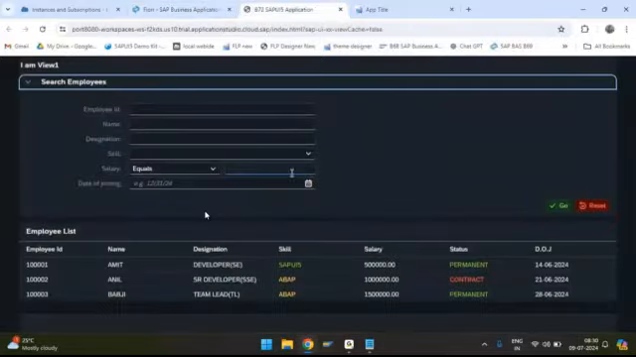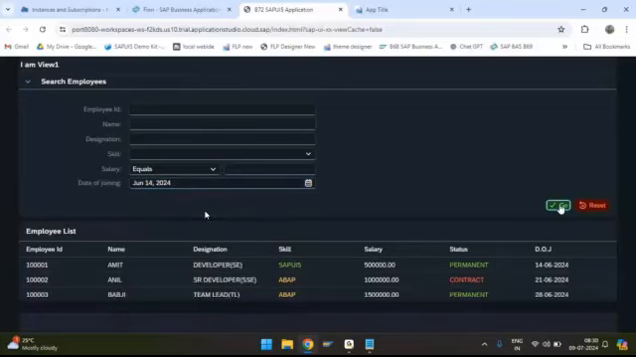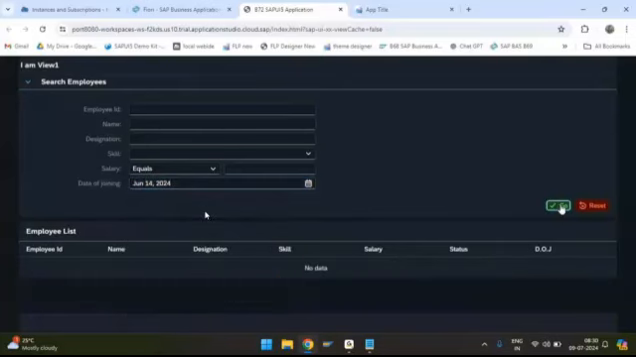So here the twist is this won't work. For example, 14th June. So this is July, so let me go to June, 14th June, and click on the go button, and now you can see no data is coming. So why is the date of joining not working? Now let us try to understand.